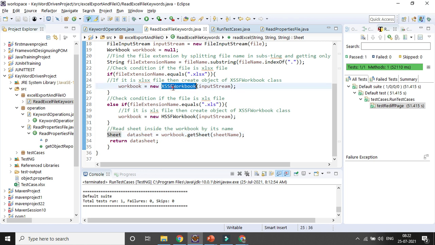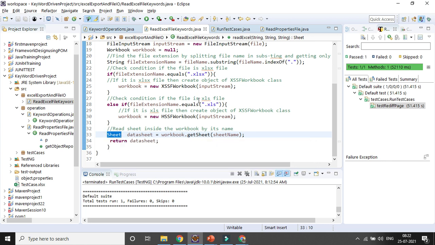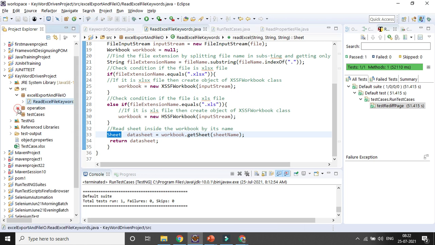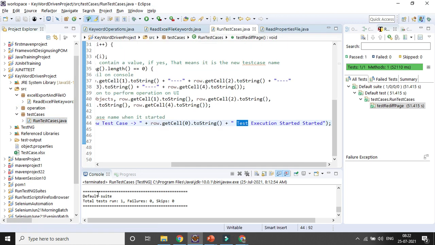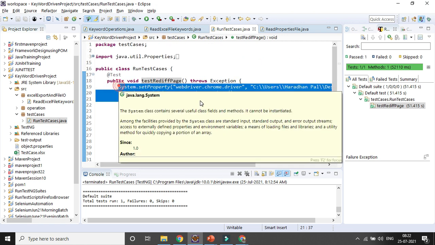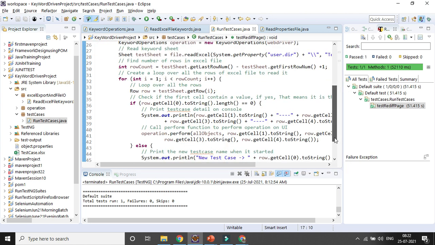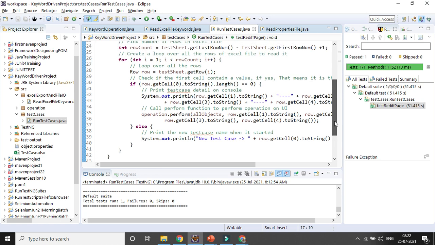Once you already know the starting point, you will be using common sheet or cell instead of XSSF sheet, XSSF cell, like that. For XSSF row, you will be using simple row, that class. That is the beauty of that one. Then next, the last one, is that I will be creating the test cases, right, in the test cases package, where I want to run my test cases. So definitely here first I need to set the properties. I can also quit the driver at the last, once everything is executed. Okay, I can quit it, not a problem here.